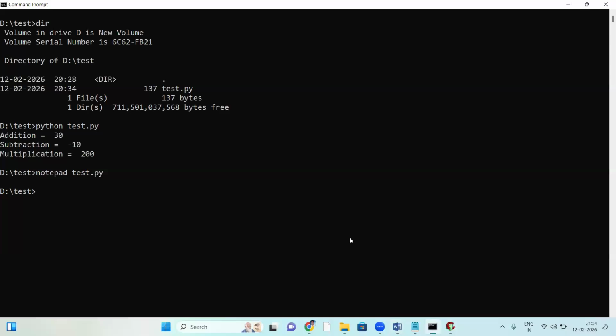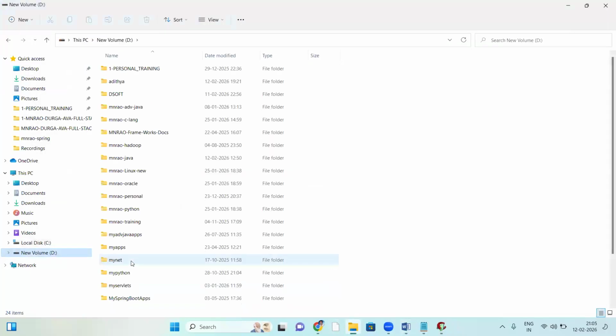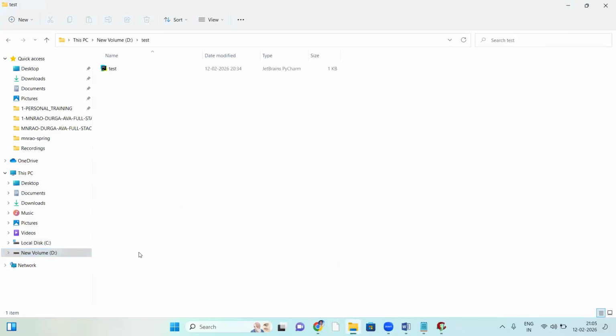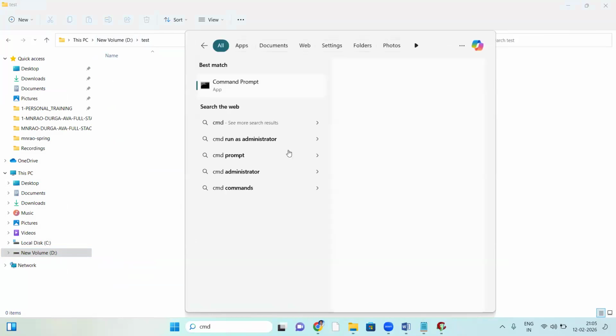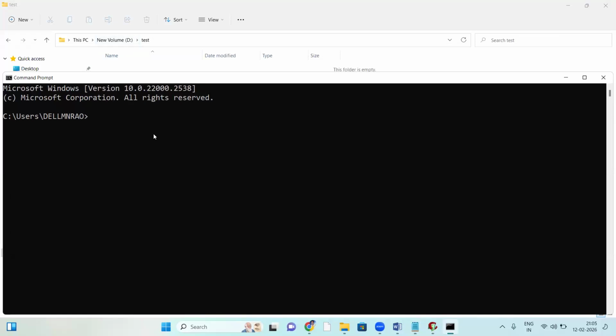Let me show that with a Java example, using Notepad. In our daily classes I use Eclipse, but here just a very simple program using Notepad. Open the command prompt and go to the D drive: D colon.